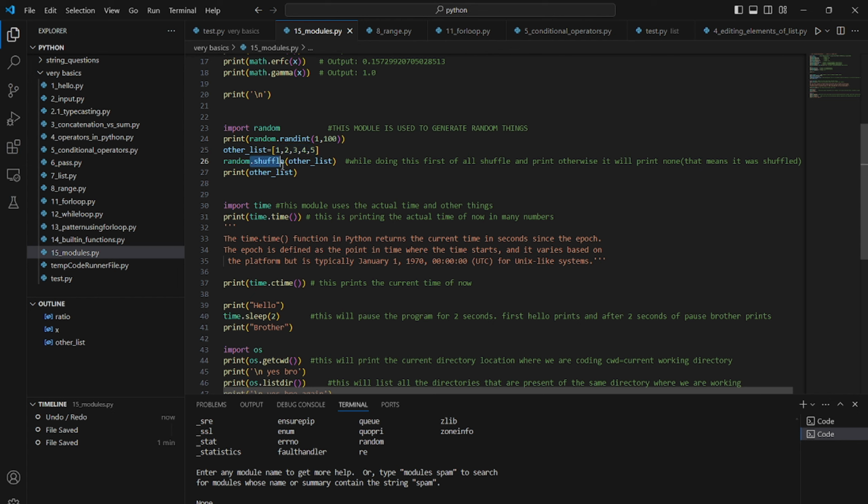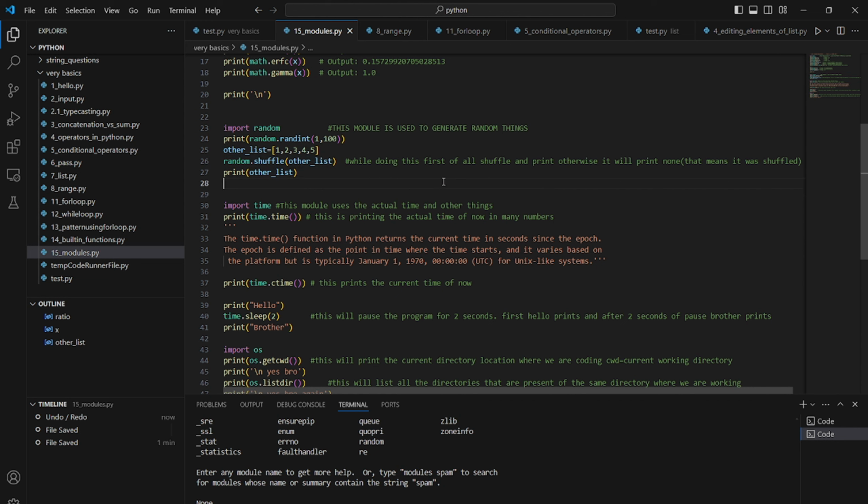If I use random.shuffle, and inside the brackets I give the variable name in which the list is stored, then it will shuffle the list. So it can arrange anything randomly. While doing this, first shuffle and then print, otherwise it will print None. So first we have to shuffle and then print. Here you can see I first shuffled and then printed.